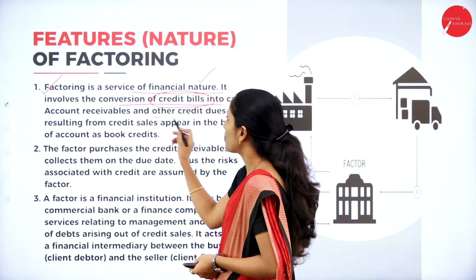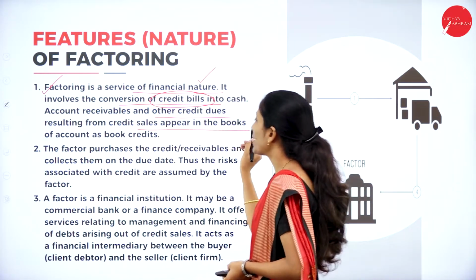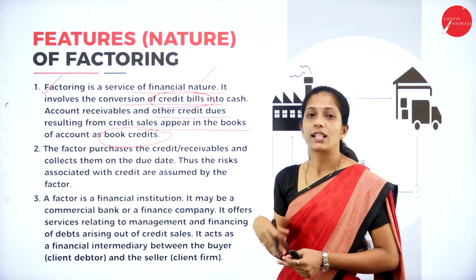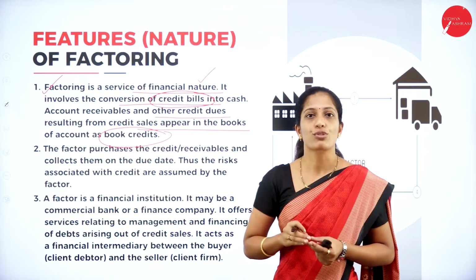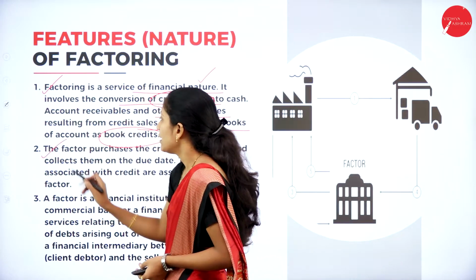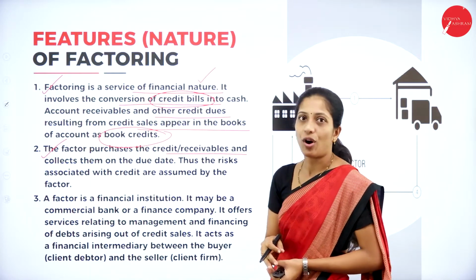Accounts receivable and other credit dues resulting from credit sales appear in the books of account as book credits. So all these transactions will appear in the books as credits. The next feature is that the factor purchases the credit or receivables and collects them on the due date.